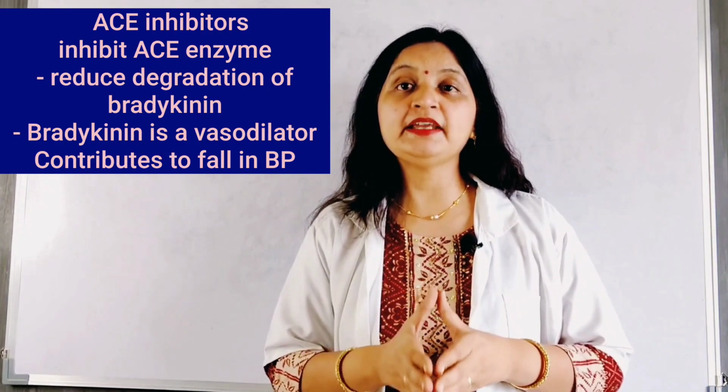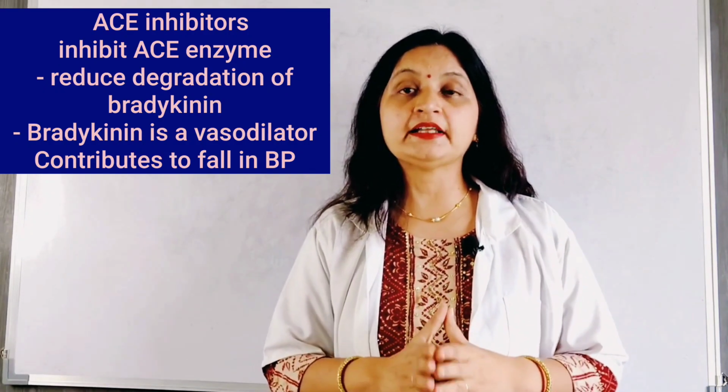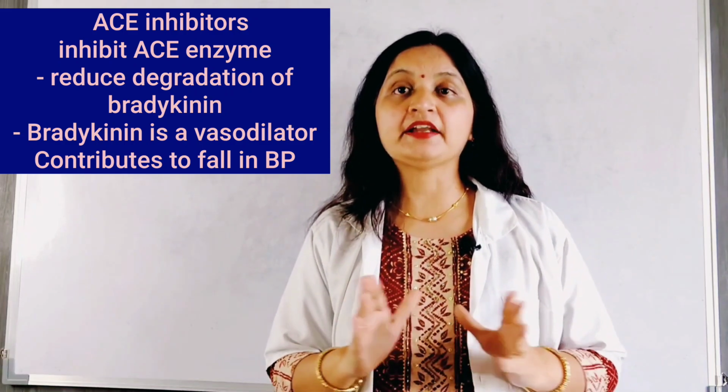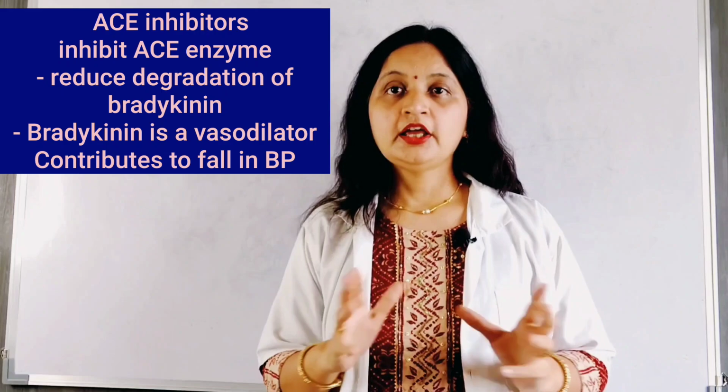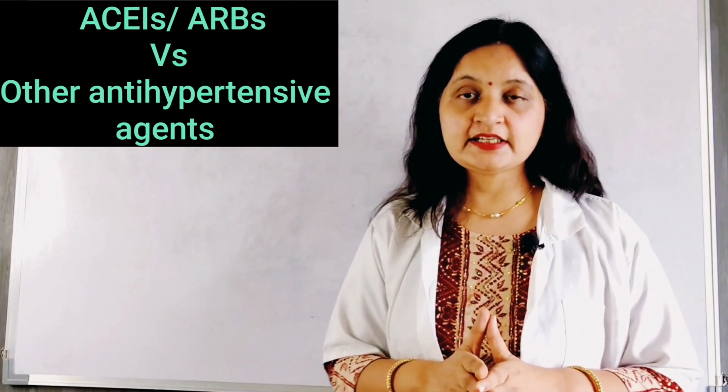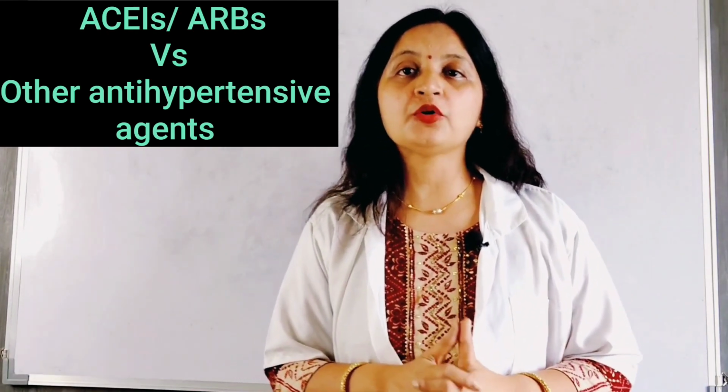It is also an inflammatory mediator. It is a potent vasodilator, and this also contributes to the antihypertensive effect and cardioprotective actions. Therefore, in this way, the RAS inhibitors reduce angiotensin 2 formation, and through various mechanisms help in lowering the blood pressure by decreasing the peripheral vascular resistance and decreasing the cardiac output.